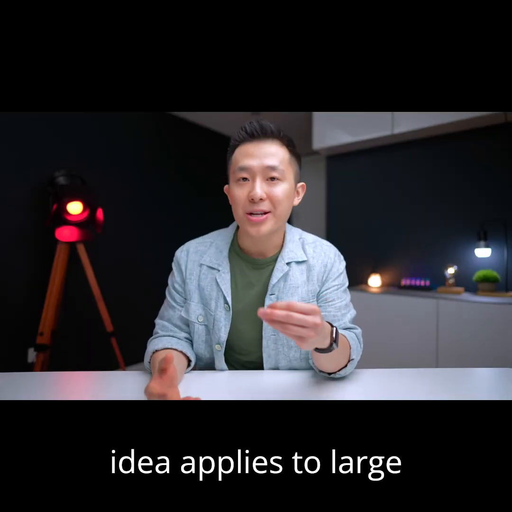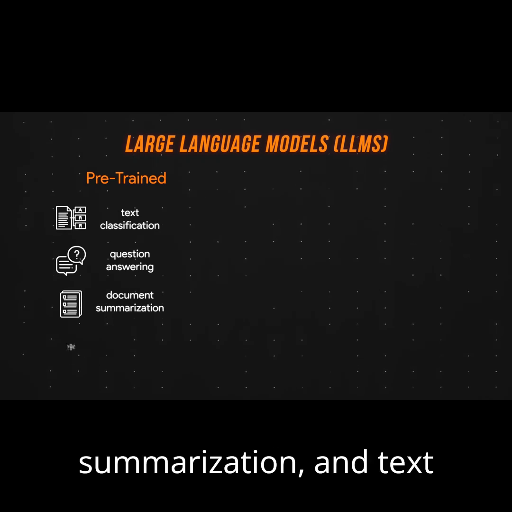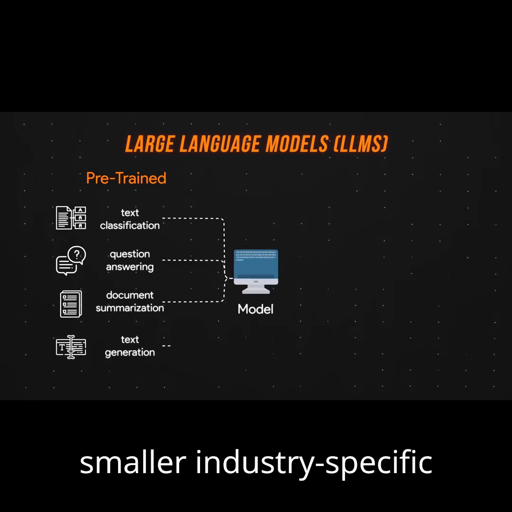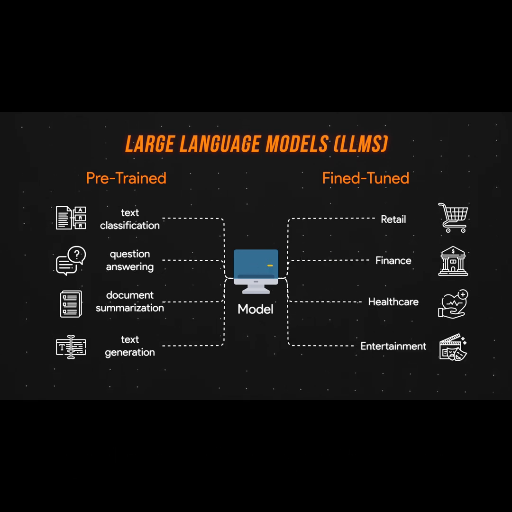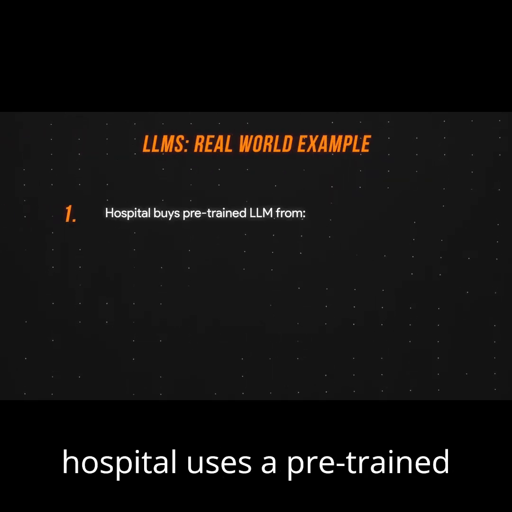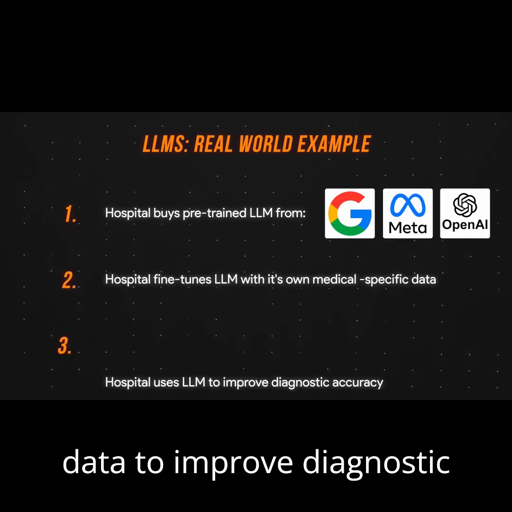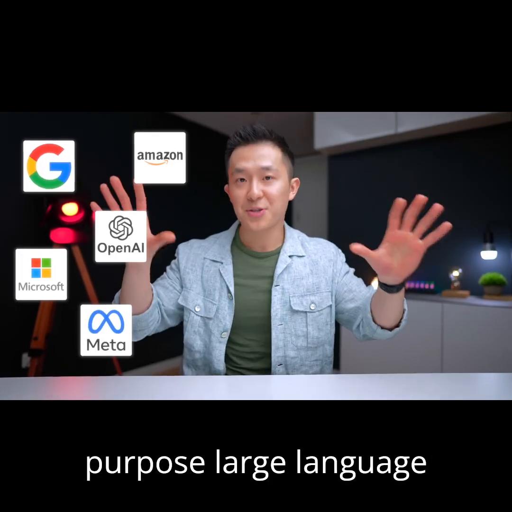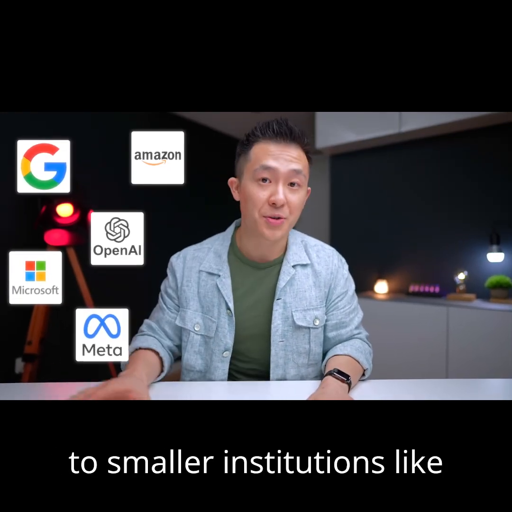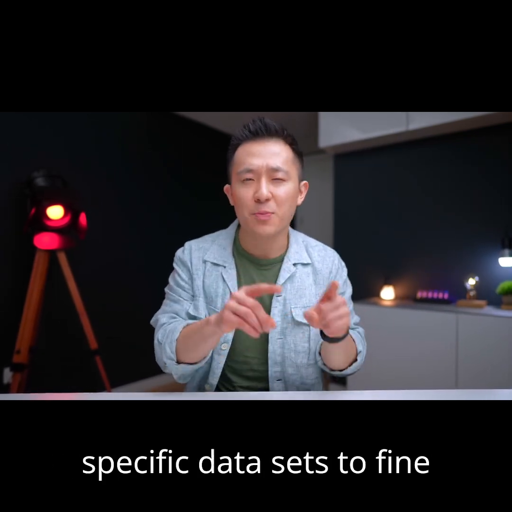A similar idea applies to large language models. They're first pre-trained to solve common language problems like text classification, question answering, document summarization, and text generation. Then, using smaller industry-specific datasets, these LLMs are fine-tuned to solve specific problems in retail, finance, healthcare, entertainment, and other fields. In the real world, this might mean a hospital uses a pre-trained large language model from one of the big tech companies and fine-tunes that model with its own first-party medical data to improve diagnostic accuracy from x-rays and other medical tests. This is a win-win scenario because large companies can spend billions developing general-purpose large language models, then sell those LLMs to smaller institutions like retail companies, banks, hospitals, who don't have the resources to develop their own large language models, but they have the domain-specific datasets to fine-tune those models.